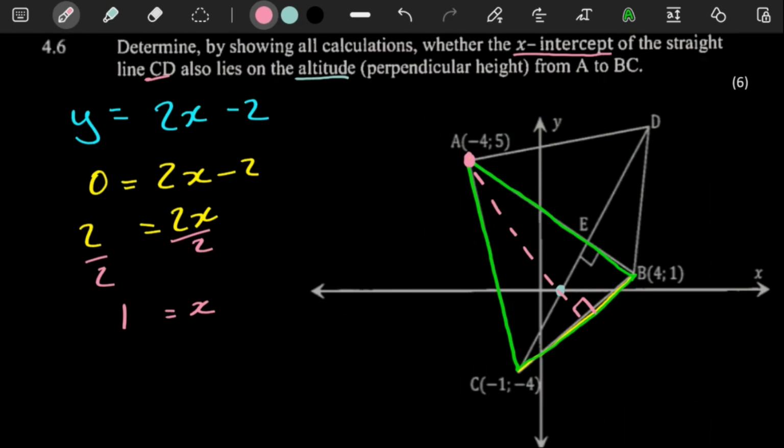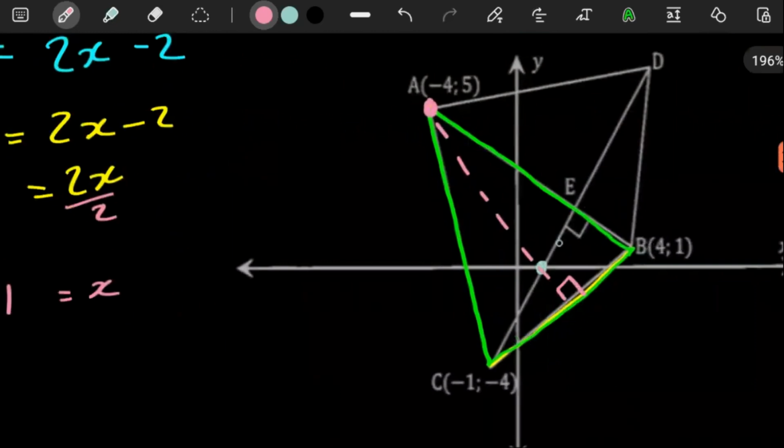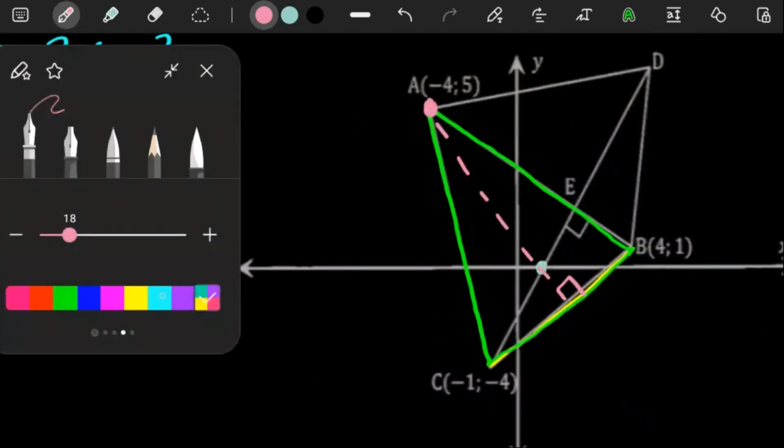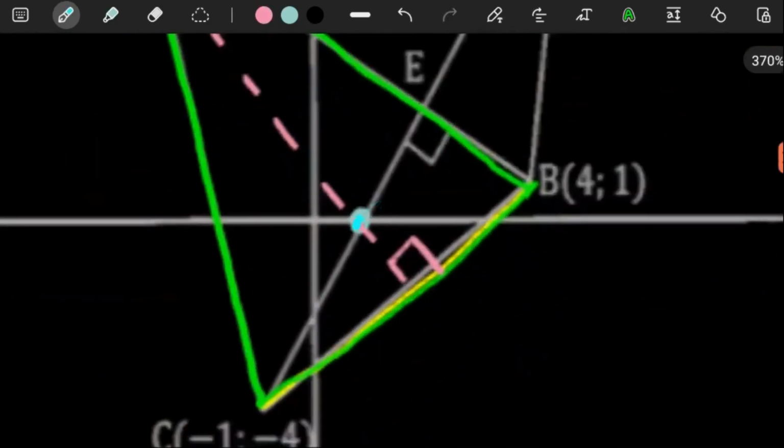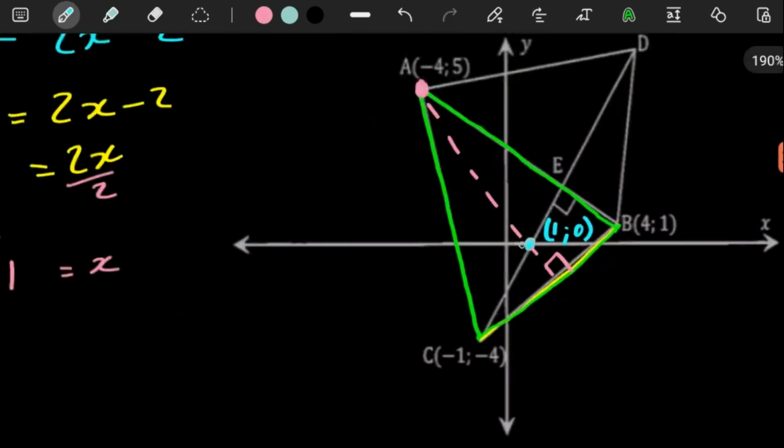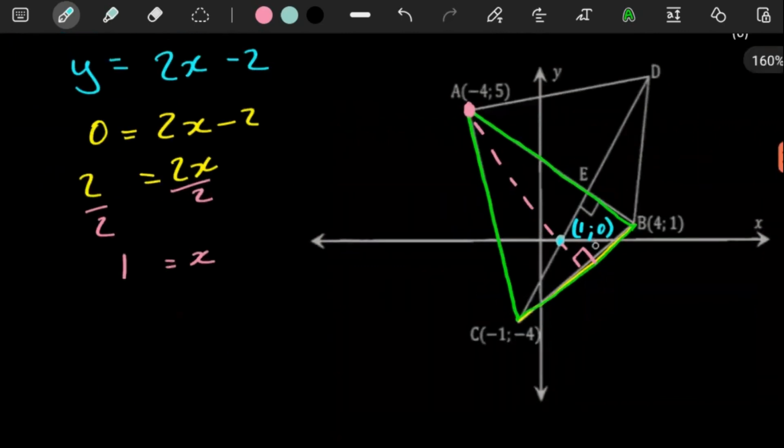The reason it's not going to be difficult is that we have this coordinate here. Remember, we worked it out. The x value there is 1, and you can clearly see the y value is 0. So we have these 2 points, so we can easily get a gradient, and then we can easily get the equation of the straight line, because if we have a gradient and at least one coordinate, we can get the equation of the line. So we want to get the equation of the line.